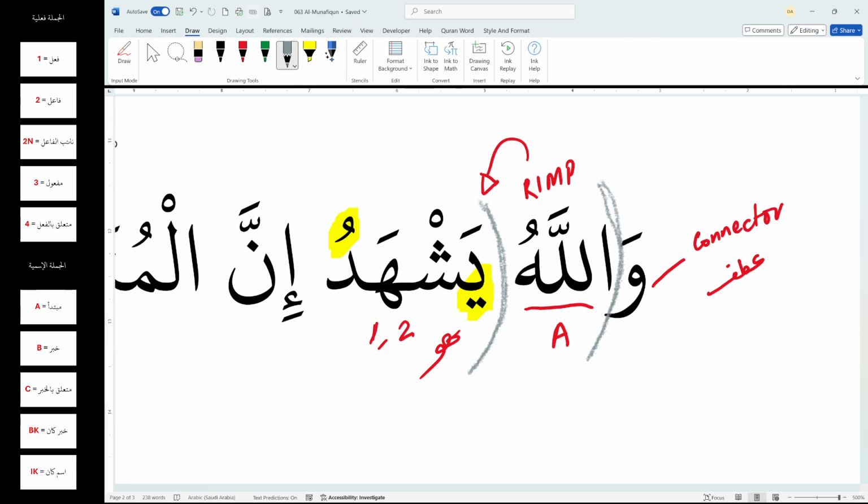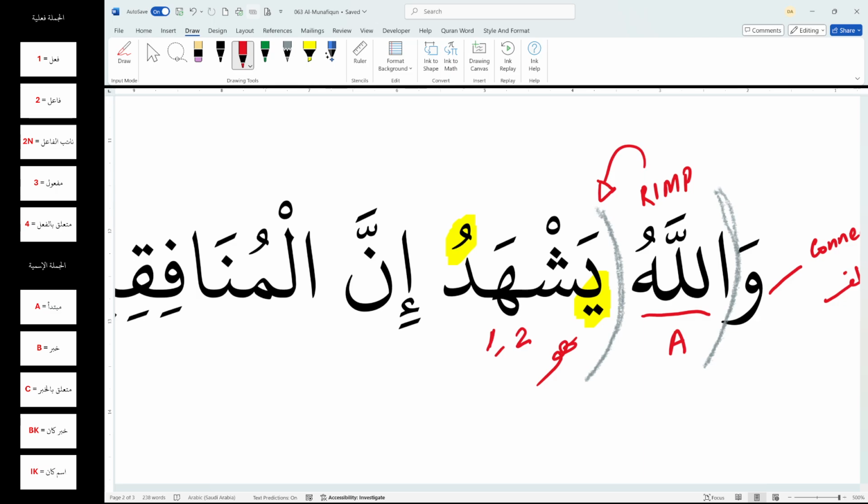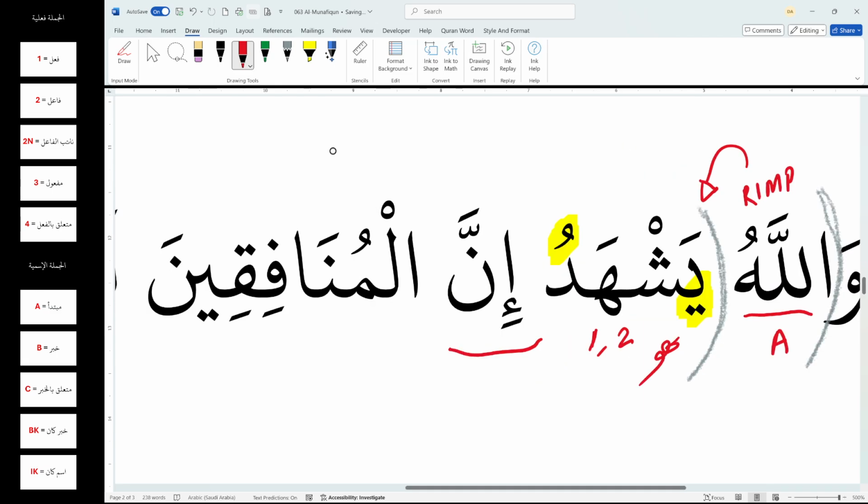When we move on to the next word, what we find is the word inna. Now think about what inna is. You have learned harf of nasab, and inna is one of those harf of nasab. I was expecting a maf'ul or a muta'alliq bil fi'l, right? But I encountered an inna. Now inna is a harf that comes on an ism. If you see the word right after it, it has an al. It also has an ina ending.